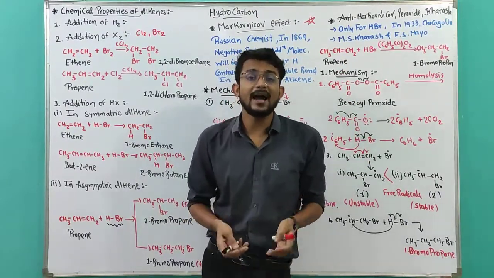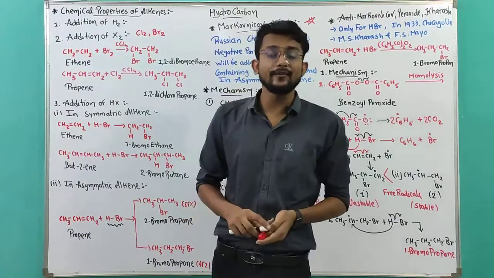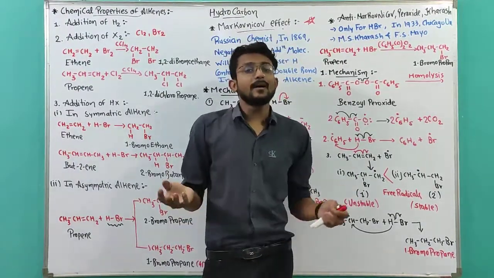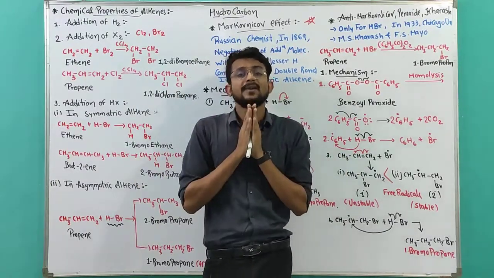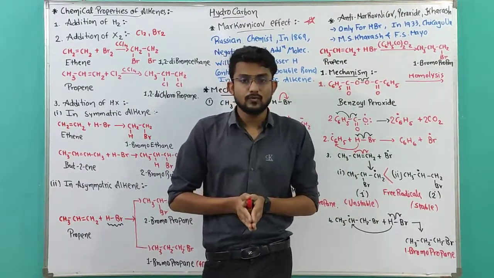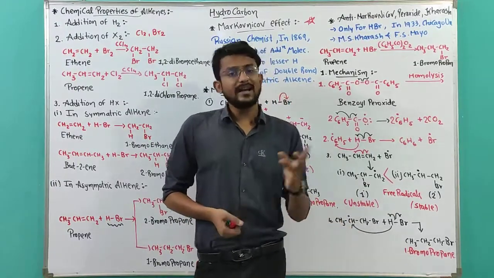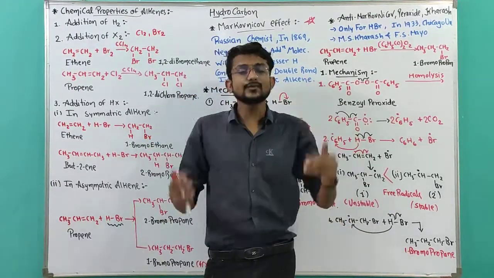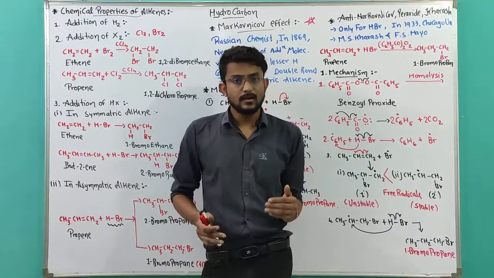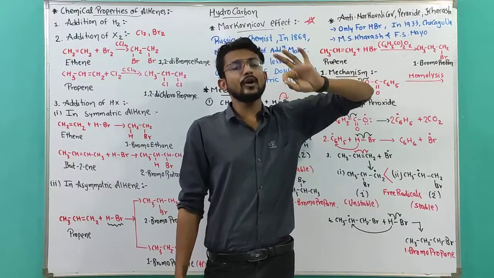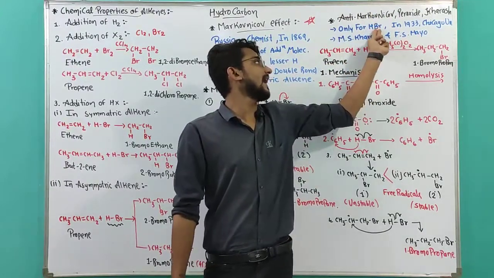That's why whenever an iodine free radical occurs, another iodine free radical will combine with it and give me I2. So preparation of I2 will be more compared to this one. So that reaction is just useless for us. That's why the anti-Markovnikov reaction has only been used for HBr.